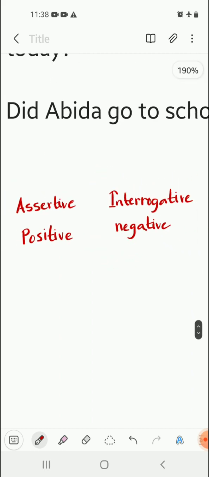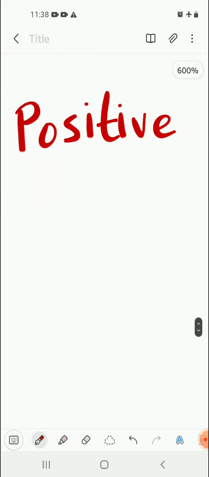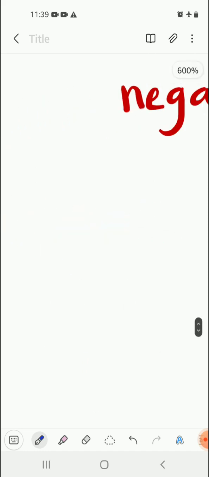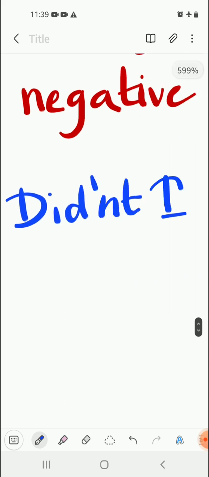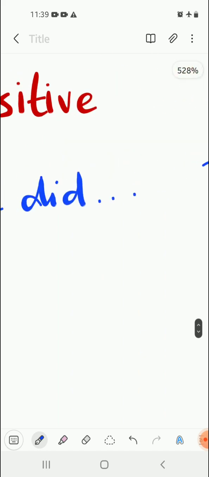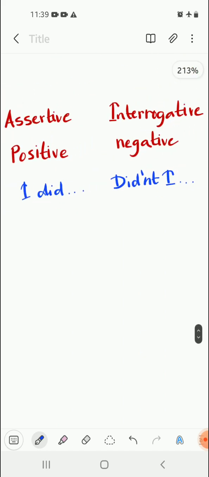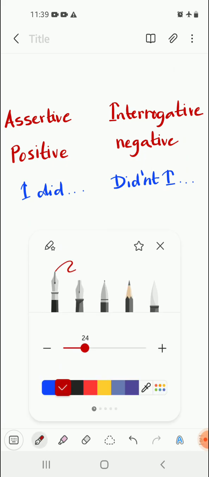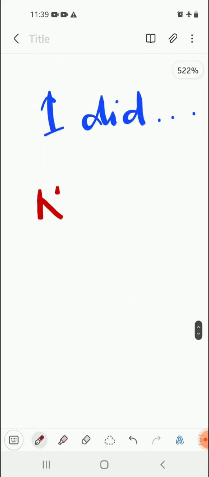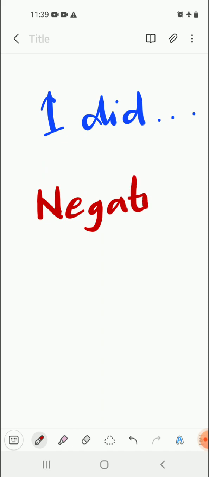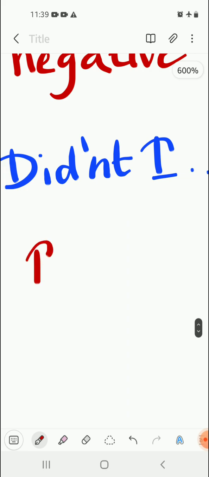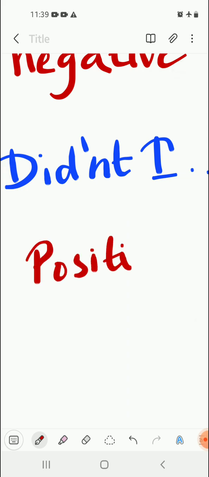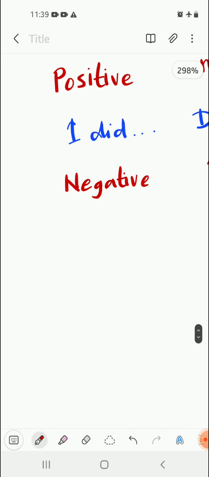Like "I did" will become "didn't I". For an example, "I did" will become "didn't I". Similarly, another rule that we have to follow is if the assertive sentence is given in negative form, then my interrogative will be positive.